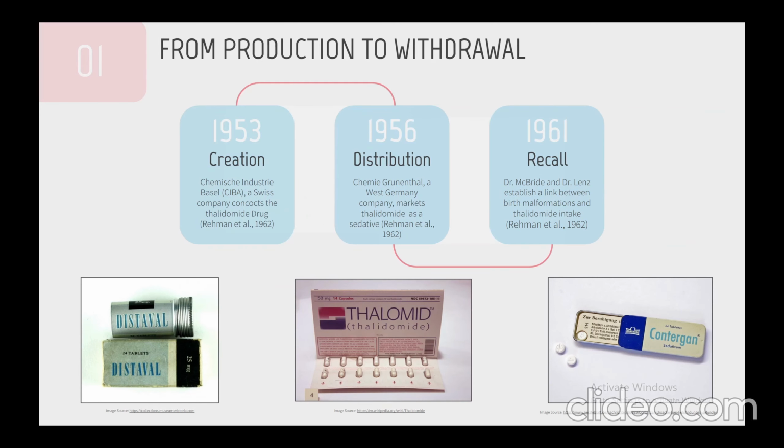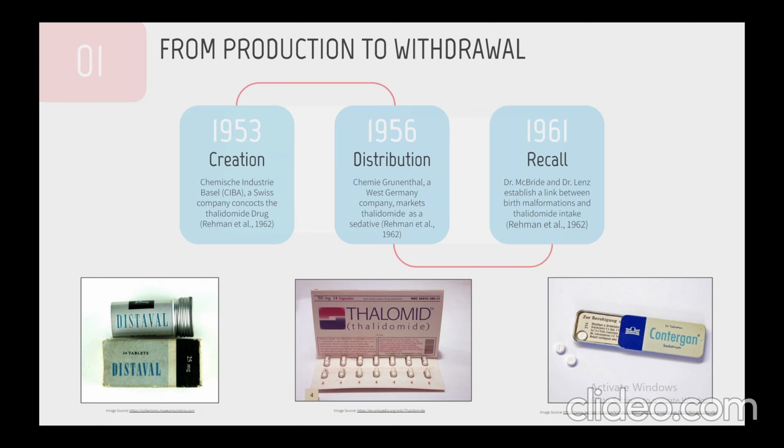To begin with, in 1953 the drug was first synthesized by a Swiss company known as CIBA without any medical purpose, and it wouldn't be until 1956 that a West German company known as Grünenthal got a hold of the drug. At first they began experimenting with the drug in search of anti-epileptic properties, but instead they found that the drug had sedative properties. After screening high dosages of the drug in mice, they were able to assume the safety of its consumption, and they found no LD50.